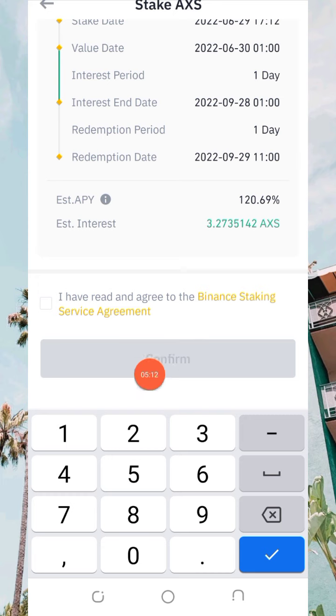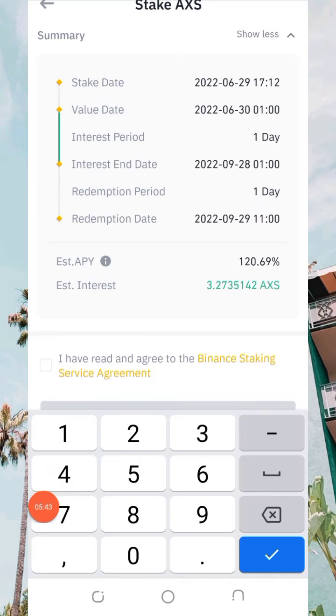Then I just want to show you how to see the value of 3.27351 AXS in USDT or in US dollars, just to see the value of what you have earned in those 90 days. I have an app here on my phone. I'll quickly show you now. Just wait.